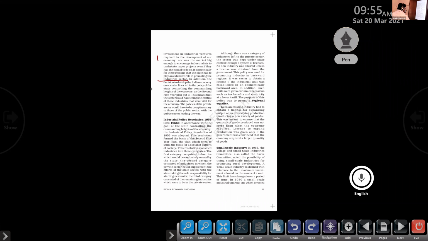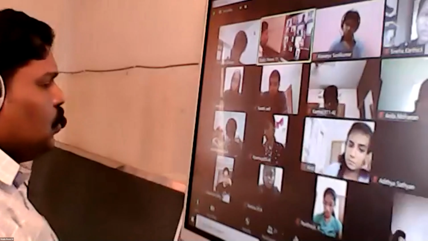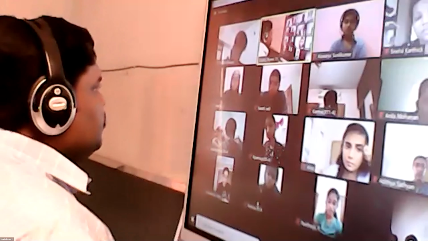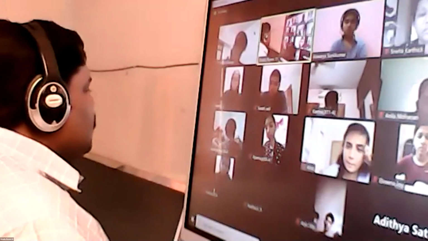So what do you mean by socialist lines? Jawaharlal Nehru, the first Prime Minister of India, we know he was a supporter of Russian socialism, right? What is Russian socialism? All control in the hands of government.